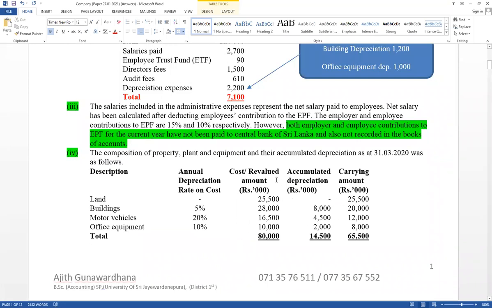The most important part here is property, plant and equipment. Think about land opening balance, but all other things closing balance. Office equipment opening and closing balance both are equal. Think about how to decide accumulated depreciation. There are two adjustment effects. Annual depreciation, think about, and if disposal has been given, its accumulated depreciation also affects the accumulated depreciation account. Therefore, try to recognize whether given balances are opening or closing.